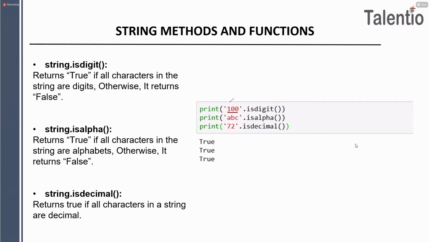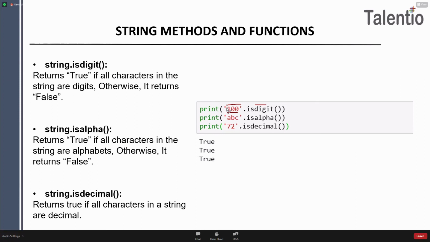If you put VJIT in single quotes, the isdigit function will give false, guys. You are applying the operation on a string only, but using isdigit you are checking whether whatever is present inside the single quotes, which is acting as a string, is a digit or not. Yes, it is a digit. So the condition will become true.